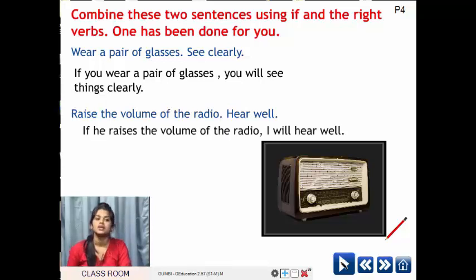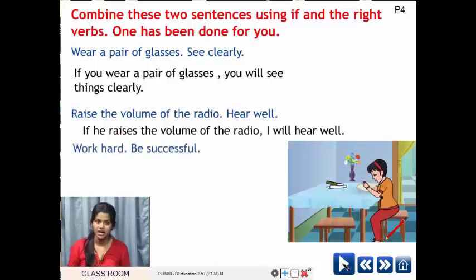Is it over? So I'll give you one sentence here. If he raises the volume of the radio, I'll hear well. Or I can say, if I raise the volume of the radio, he will hear well. Or I will hear well, she will hear well.